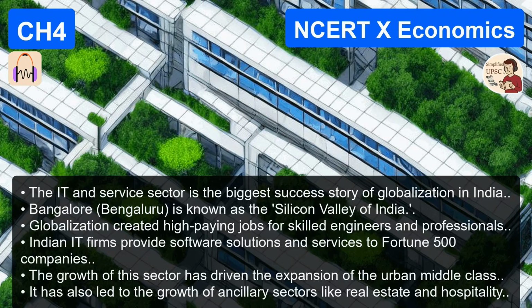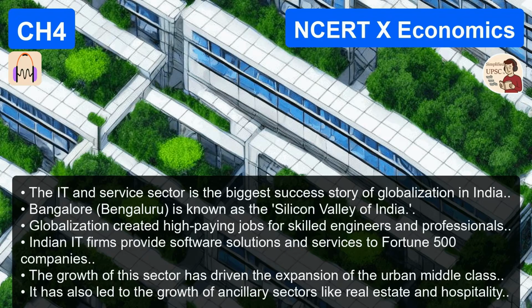So we have winners, we have losers. The text doesn't just leave us depressed, it offers a roadmap. Section 7, the path forward, fair globalization. Fair globalization. That is the key term the chapter ends with. It's the idea that globalization creates opportunities for all, not just the educated and the wealthy.